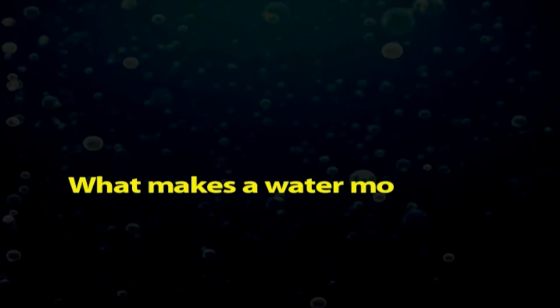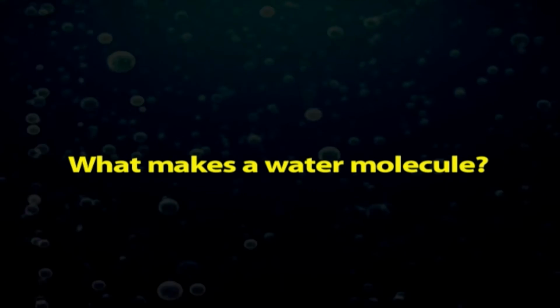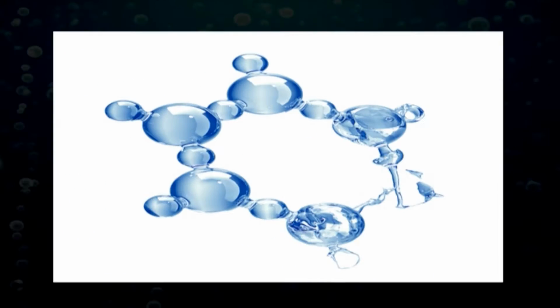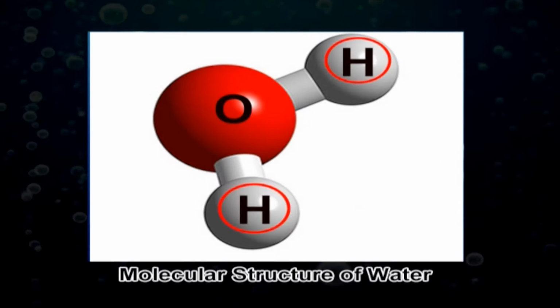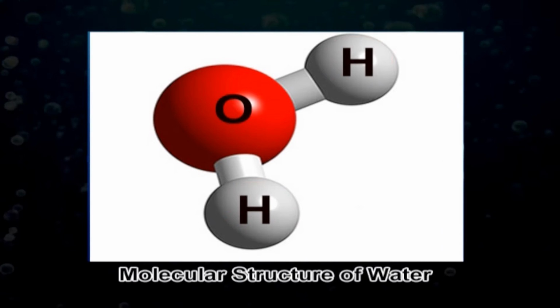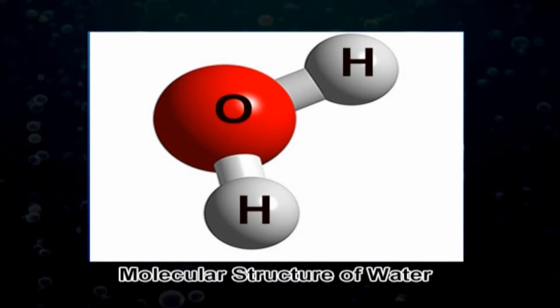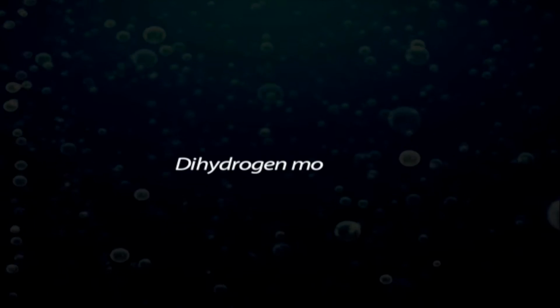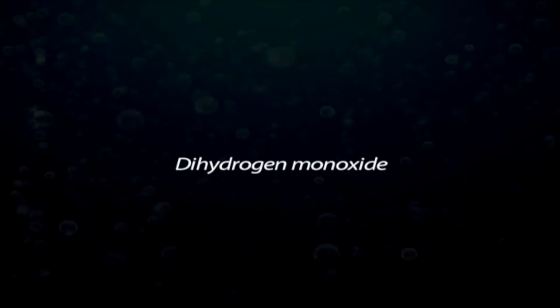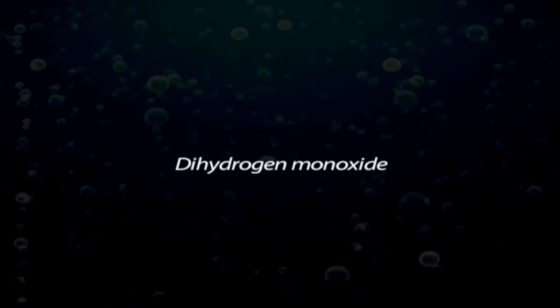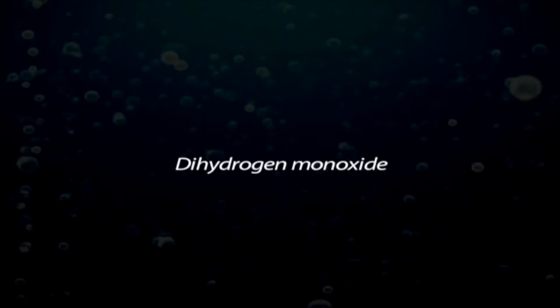What makes a water molecule? Water is made of millions and millions of tiny water molecules. A water molecule is made up of 3 atoms, 2 of which are hydrogen and 1 oxygen. Dihydrogen monoxide is the scientific name for water, though it is almost never used.